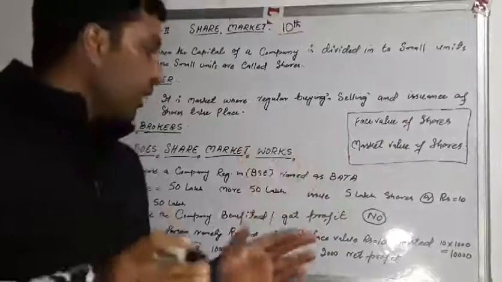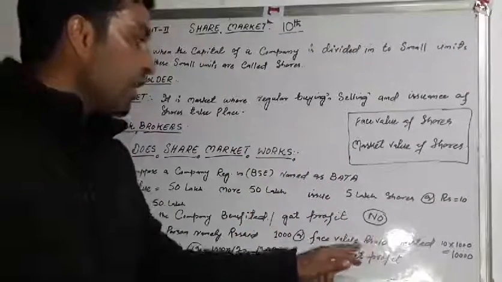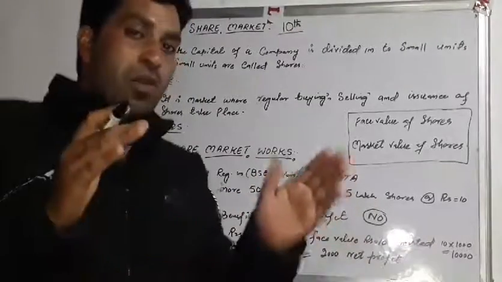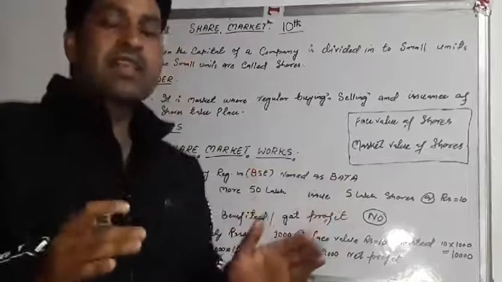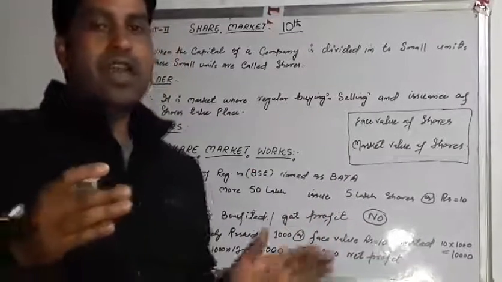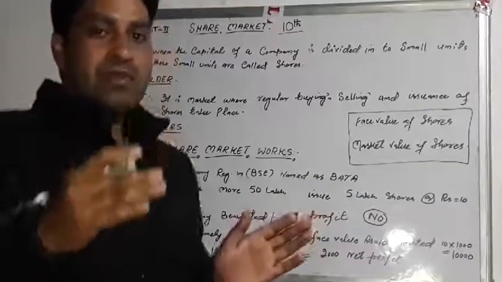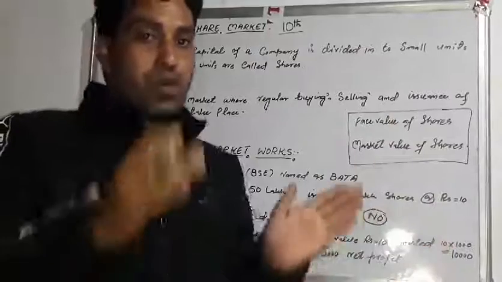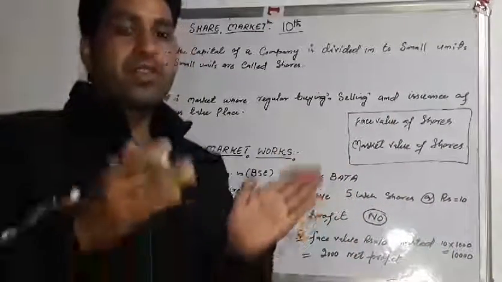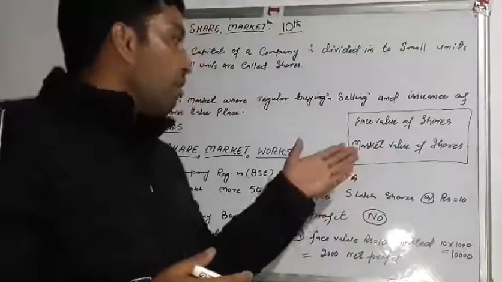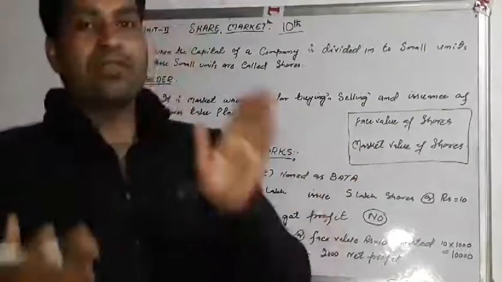Now Abdul Rashid is in a position to sell his shares at the rate of more than rupees 10. Earlier, he bought these shares at the rate of 10. Now he is in a position to sell these shares at more than rupees 10. He can sell at the market rate, that would be 11, 12 or 13 rupees, because the company got benefited. People know that for a company which is benefiting in the business, it is better to invest in that company. And with this trend, the market value of the shares goes higher than the face value.